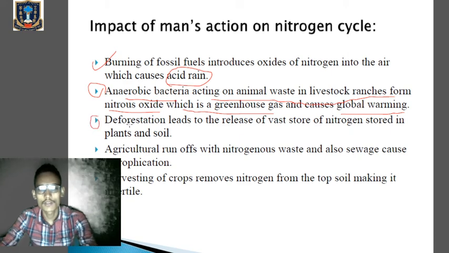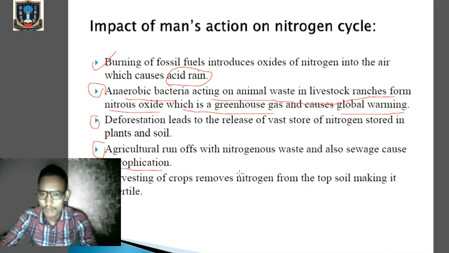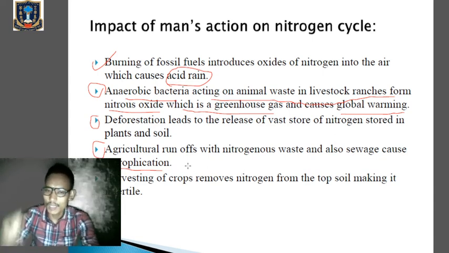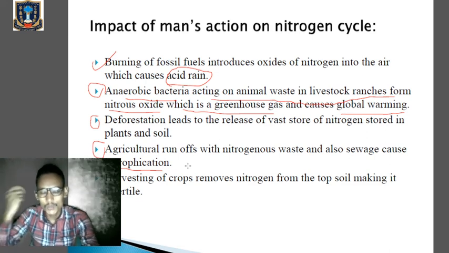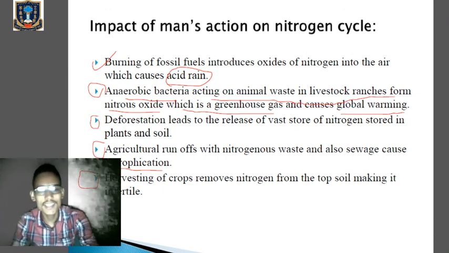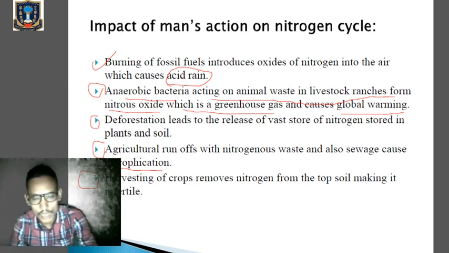Deforestation, cutting down of trees, leads to the release of vast stores of nitrogen stored in the plants and soil. Agricultural runoff leads to eutrophication, where there will be growth of algae on the water body. There will be algal bloom. There will be growth of a vast number of unwanted plants on the water body. Clear? This algal bloom, which is called eutrophication, will decrease the level of oxygen in the water body and lead to the death of aquatic plants and animals. Harvesting of crops removes nitrogen from the topsoil, making it infertile. So these are the impacts of human actions on nitrogen cycles.